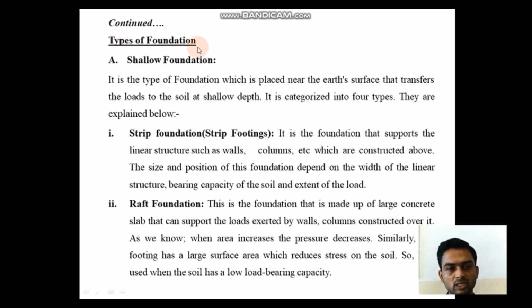Now, types of foundation. First one, shallow foundation. It is the type of foundation which is placed near the earth's surface that transfers the load to the soil at shallow depth. It is characterized into four types. First one, strip foundation or strip footing. It is the foundation that supports the linear structure such as walls, columns, etc., which are constructed above it. The size and position of this foundation depend on the width of the linear structure, bearing capacity of the soil, and extent of the load.